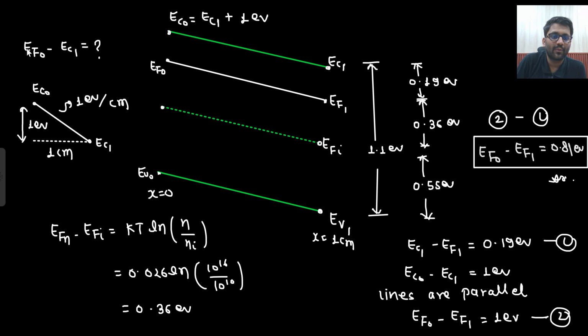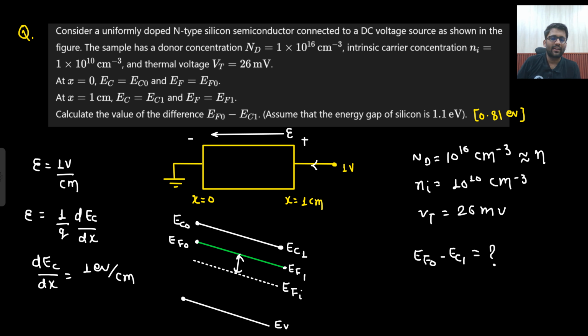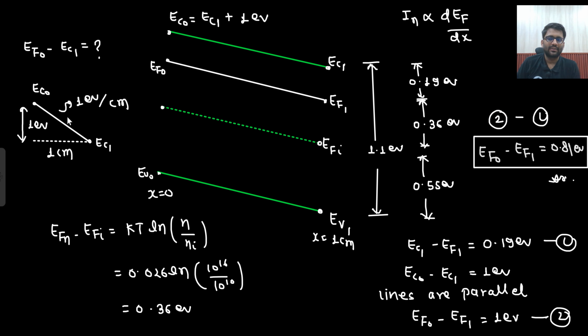EF naught and EF1 can come from the current, because I know that our current is proportional to the slope of the Fermi energy level. But nothing is given in the current value, and I don't even know the exact relation. What do I know? From here I know EC naught minus EC1, I can do something here, right? Because I know the electric field value, this slope will be 1 electron volt per centimeter. If I know this slope, whatever the value is here, this would be EC1 plus 1 electron volt. Similar thing will happen here: whatever the value is here, this would be EF1 plus 1 electron volt.